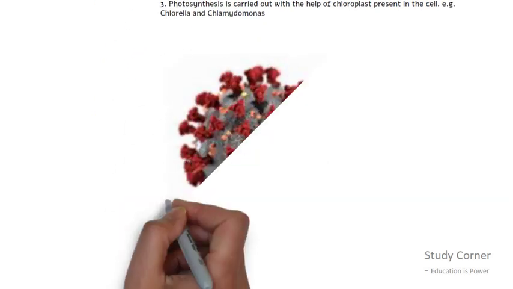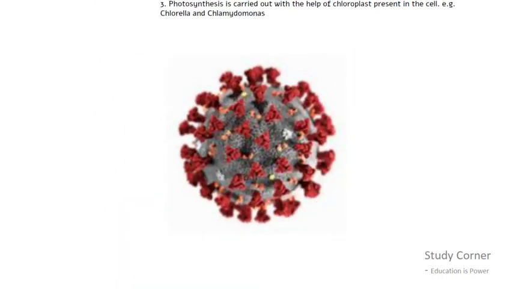Viruses. The size of a virus is approximately 10 to 100 nanometers. The most famous example of a virus which we have seen nowadays is corona. The size of corona is so small that we can see it only through an electron microscope. As the size is so small, it has created such a big terror that it has killed 61 lakh people in the last 2 years, and still the number is going up every day.